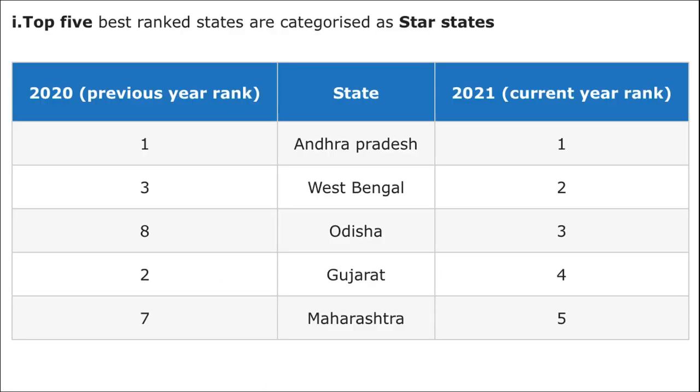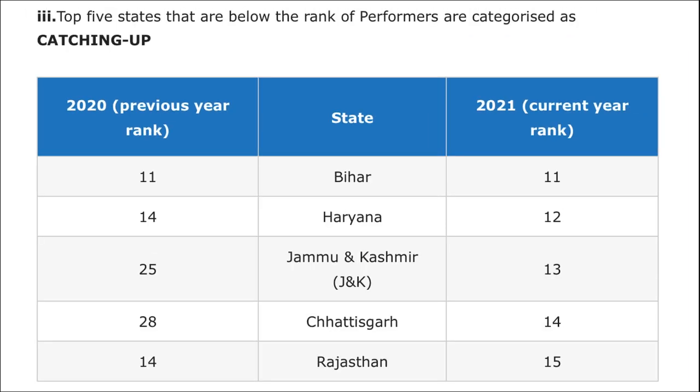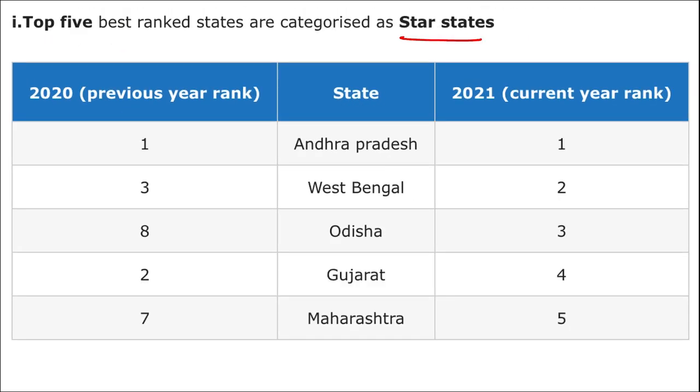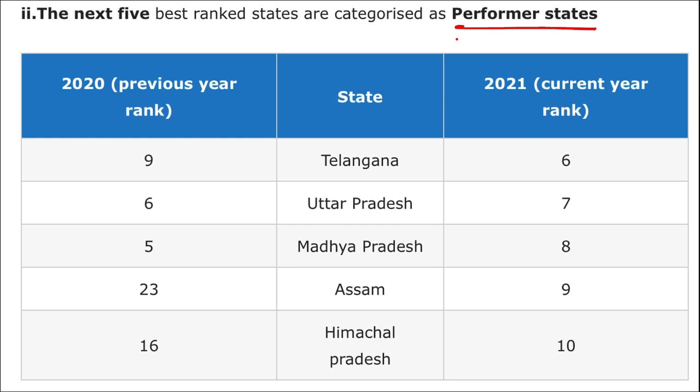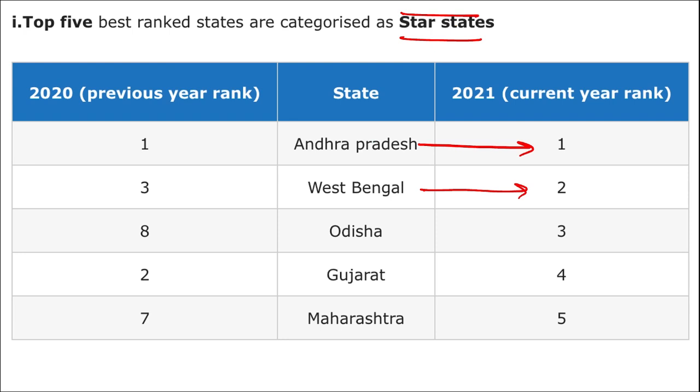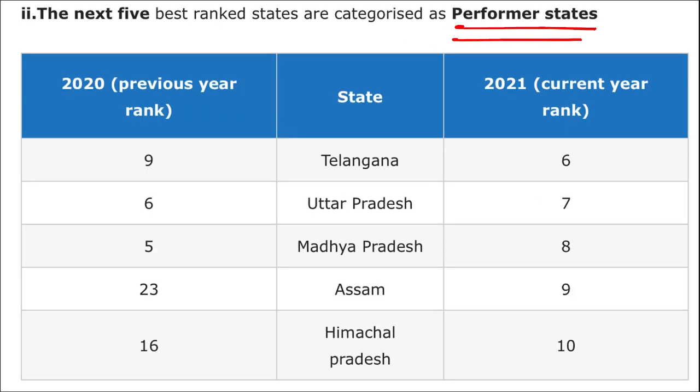Apart from this, first of all, remember there are 4 categories. First is star states, then performer states, then catching up states, and fourth is extra. So this data was released. If we are talking about star states, then Andhra Pradesh has secured the first position, followed by West Bengal. If we are talking about the performer states, that is the 9th rank. See, first, second, third, fourth, fifth, then 6th, 7th, 8th, 9th. Then the 6th rank, the state that has topped in the performer state category, is the 6th rank in the overall ranking, and it is Telangana.